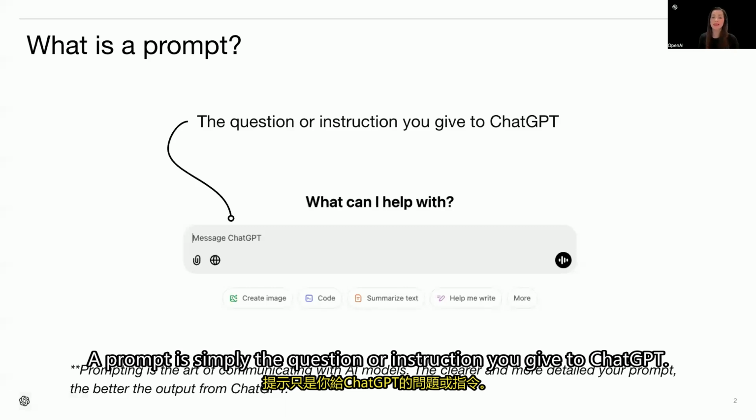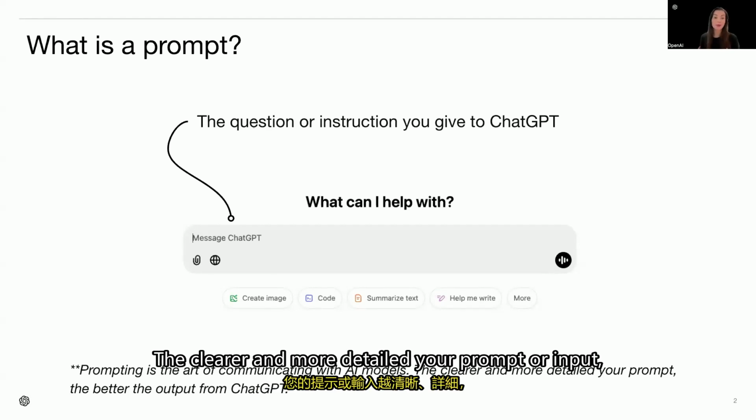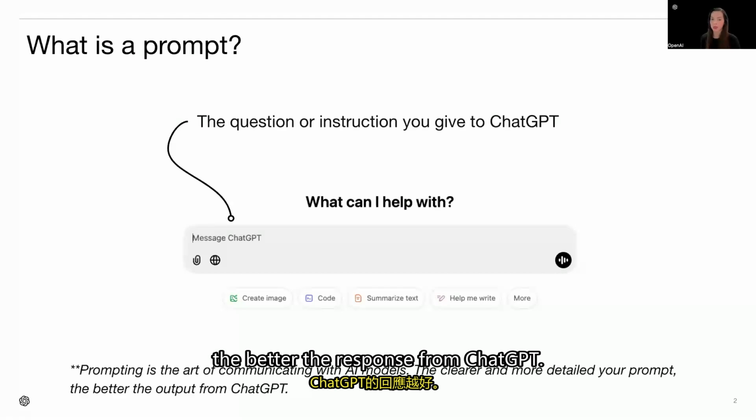Let's get started with what is a prompt. A prompt is simply the question or instruction you give to ChatGPT. Prompting is the art of communicating with AI models to get a desired output. The clearer and more detailed your prompt or input, the better the response from ChatGPT.